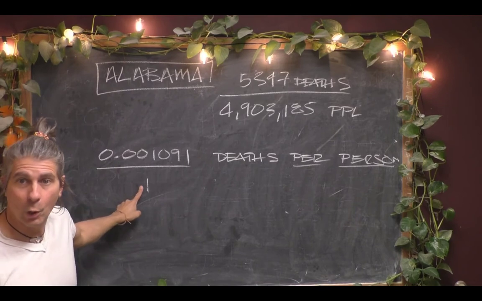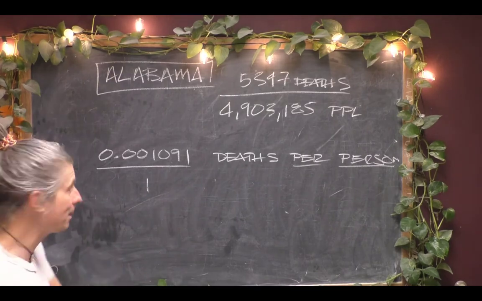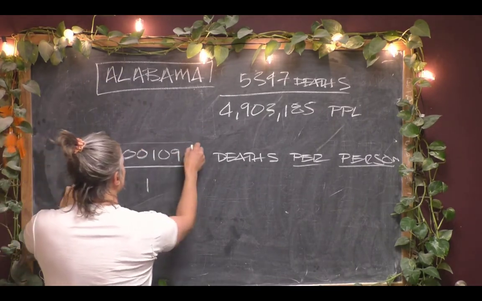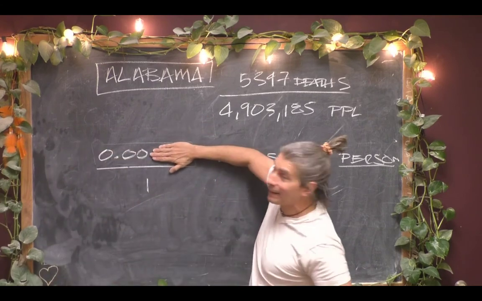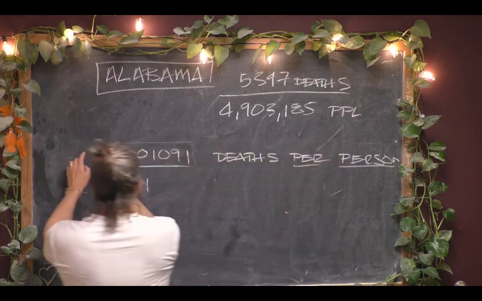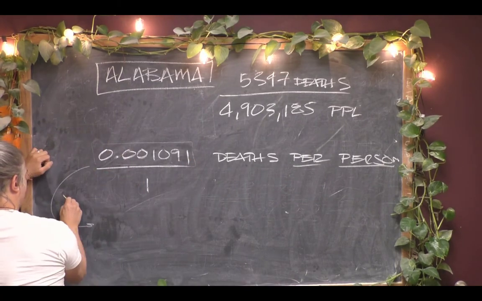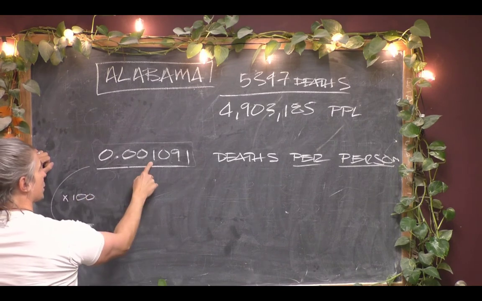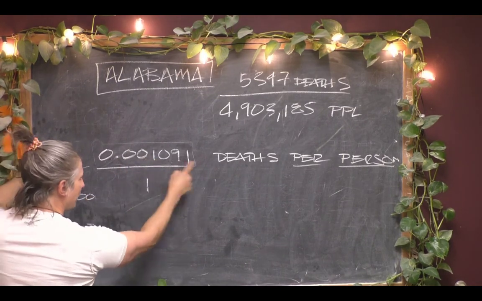For example, when we changed the number in the spreadsheet to a percent, you might remember that I multiplied this number. Now remember, you didn't actually see that entire number. You only saw that in the spreadsheet because it was only rounded off to 2 decimals. But we multiplied this whole number by 100. And that turned it to 0.109, 1091, I guess.